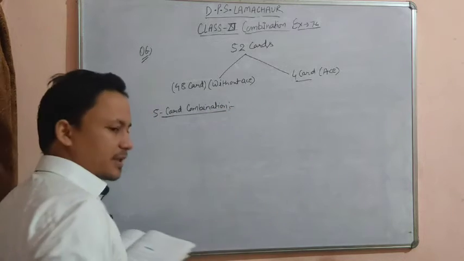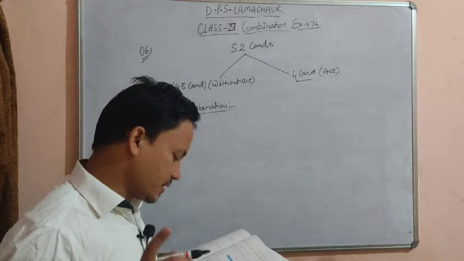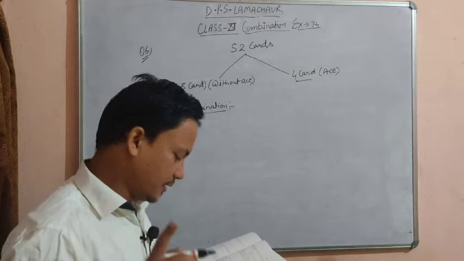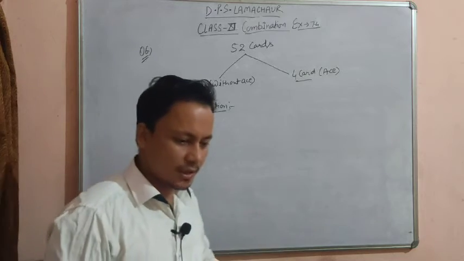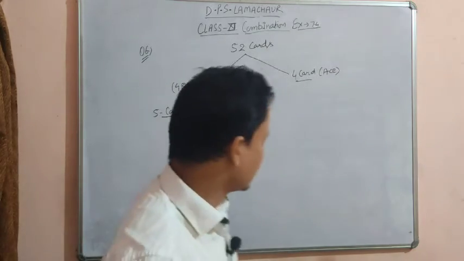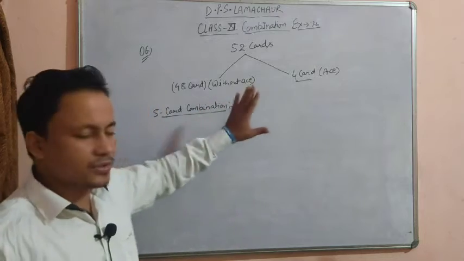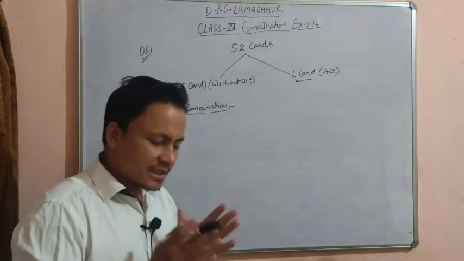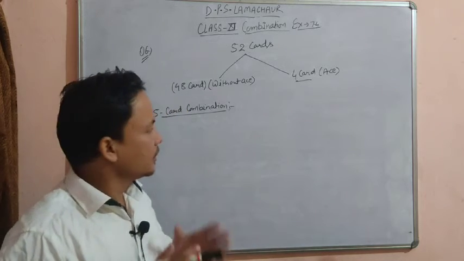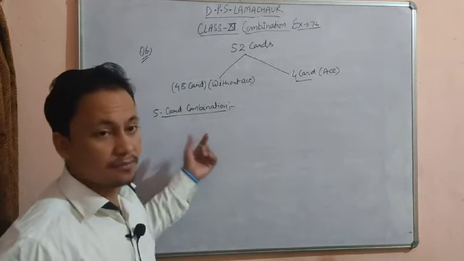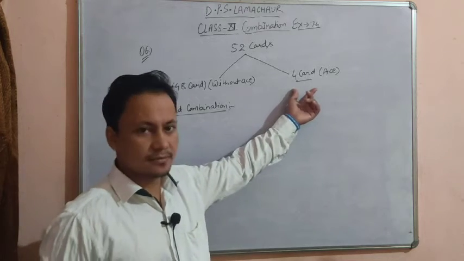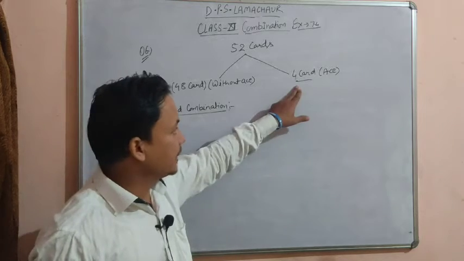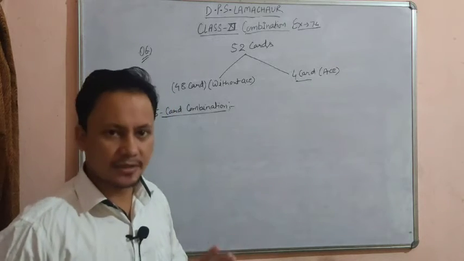Okay, beta, we have to make 5 card combinations out of a deck of 52 cards if there is exactly one ace in each combination. Now listen very carefully, beta. We have to select 5 cards out of 52 cards, but the selection should be in such a manner that the combination of 5 cards must contain one ace. Each combination of 5 cards must contain one ace. It is compulsory, it is mandatory.